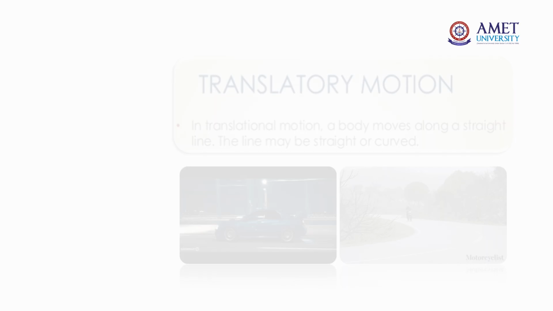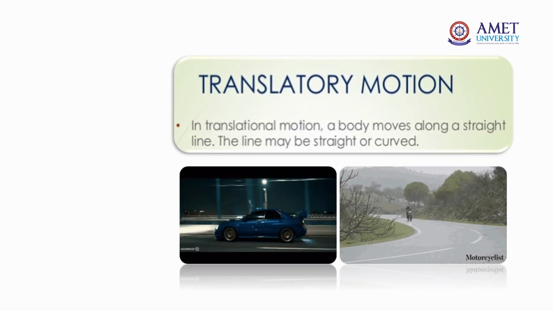First, we will see what translatory motion is. In translatory motion, a body moves along a line. The line may be straight or curved. For example, look at these two images. In the first image, the car is moving in a straight line, which is an example of translatory motion. And in the second picture, the person is riding his bike on a curved path, but it follows a straight line path at each instant. So this is also an example of translatory motion.